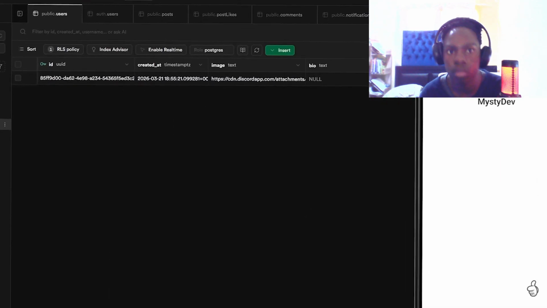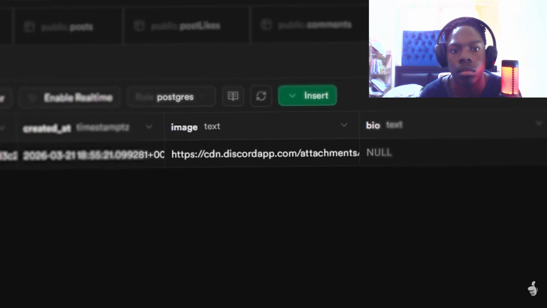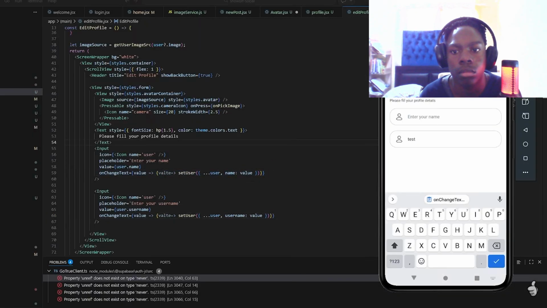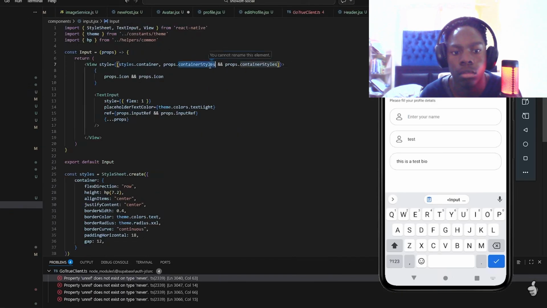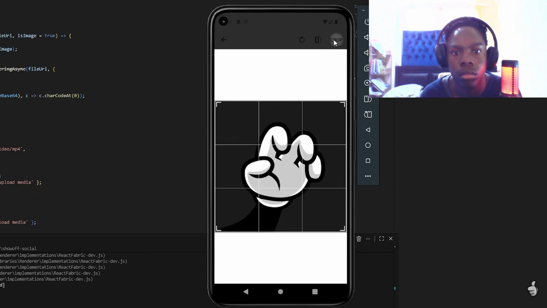I manually had to change the profile picture from the database since we don't have the edit profile screen yet, so let's work on that next. I copied the profile picture component from the profile screen and now I'll add three input fields for your name, username and bio. And as you can see, I'm able to update my profile.